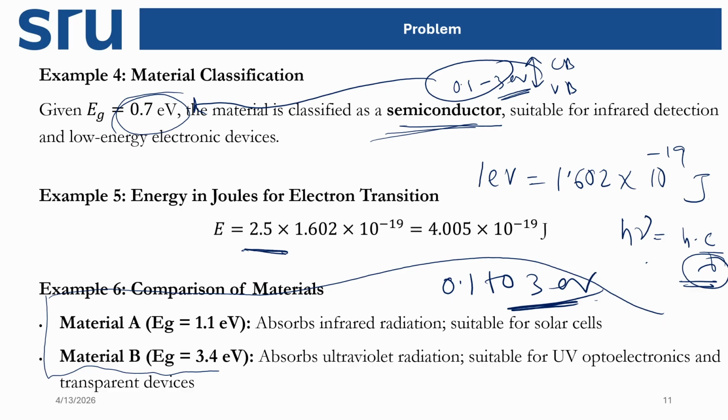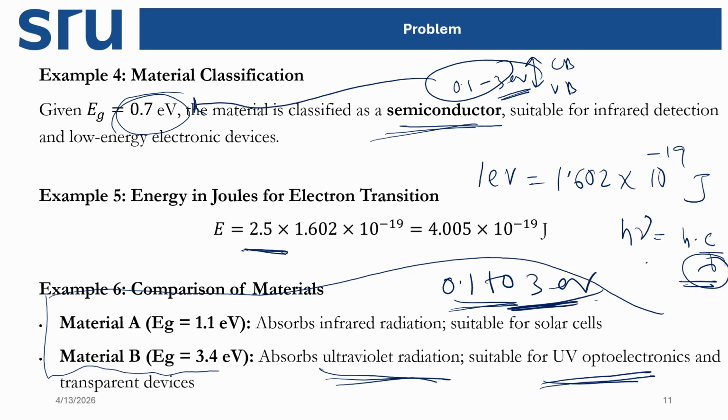Now the other material, 3.4 electron volt, is outside of the semiconductor range, so it is an insulator. If it is an insulator, the energy gap is very high. A high energy gap means it goes to the ultraviolet radiation and is suitable for UV photoelectric or transparent devices. It cannot be used in a solar cell because it is in the insulator range. Here I am talking about UV and infrared, which are different kinds of wavelength. The wavelength of UV is much shorter, which means high energy, and a higher wavelength means less energy.